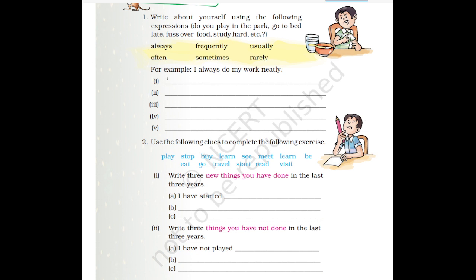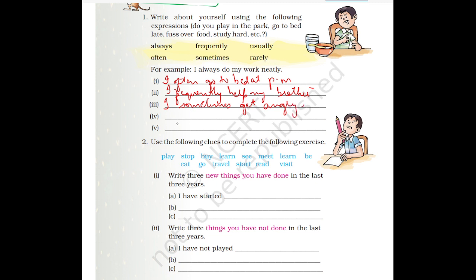Then you can write, I often go to bed at 9 p.m. Okay. Then I frequently help my brother. Then you can write sometimes. I sometimes get angry.